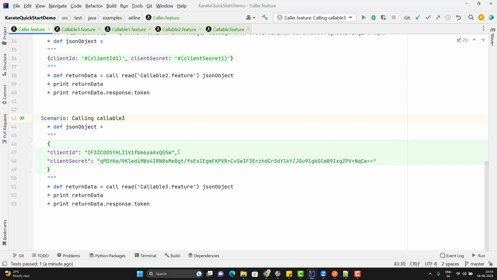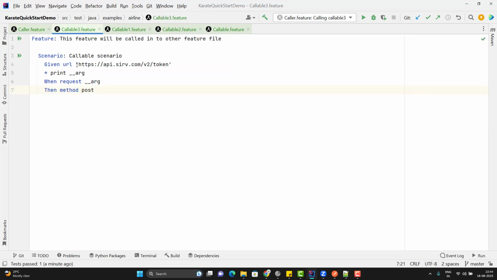So in real time, you might need to create multiple feature files which we can use as reusable components. So instead of creating multiple feature files, we can create a feature file with multiple scenarios. But what will happen if I have multiple scenarios in a feature file and we call that feature file in caller.feature? Let me quickly show you an example, then I will explain the concept.